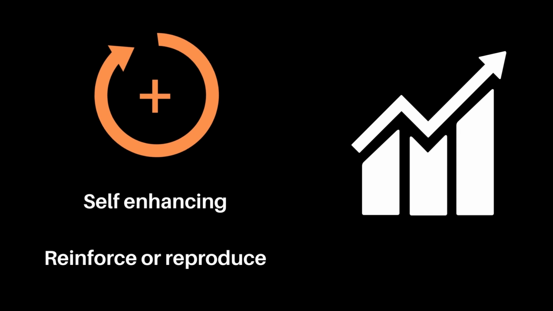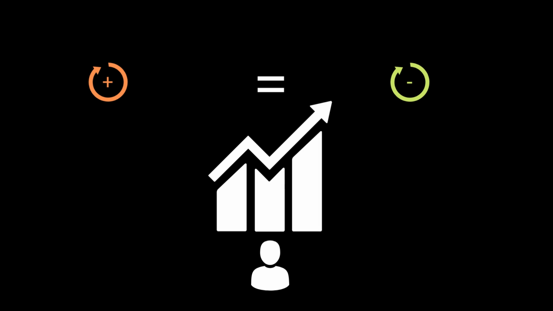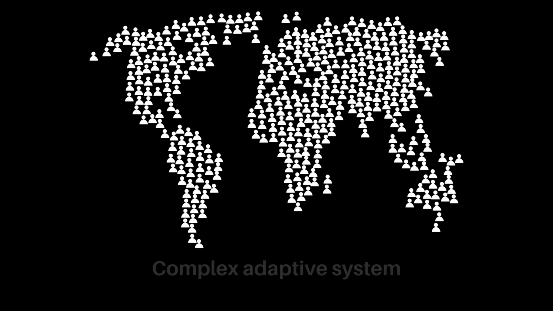As a positive feedback loop is self-enhancing and can occur whenever the stock can reinforce or reproduce itself, it can generate runaway growth. In contrast, negative feedback loops often regulate growth as they oppose the direction of change imposed on the system, returning it to a stable state. If the positive and negative feedback loops are equal, then the population is in dynamic equilibrium. However, we know the population is continuing to increase, so clearly, that is not the case. This is because the population is a complex adaptive system, meaning there is a fusion of biological and non-living things. This allows the system to learn over time.